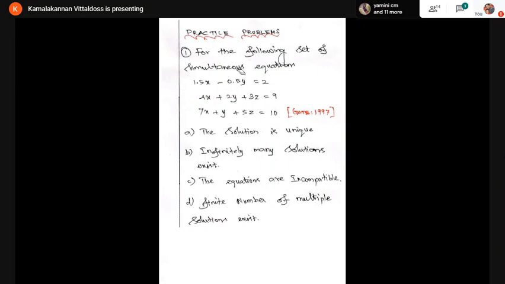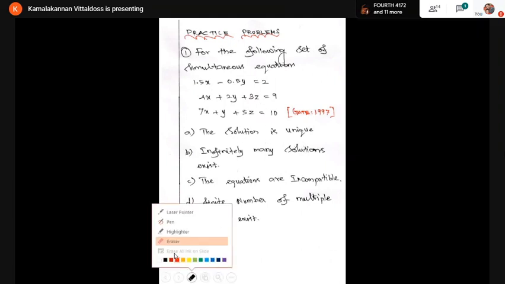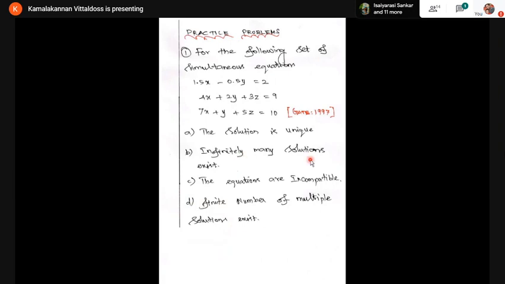Here is the first example. For the following set of simultaneous equations, again they're given 3 equations, 3 unknowns. Option A, the solution is unique. Option B, infinitely many solutions. The equations are incompatible. Find the number of multiple solutions that exist. Here I have given 4 options. Please try yourself. And here also I have given the answer. Option A is the correct one. So this is the first practice problem.